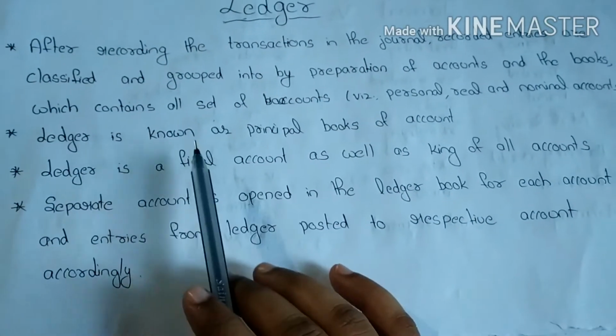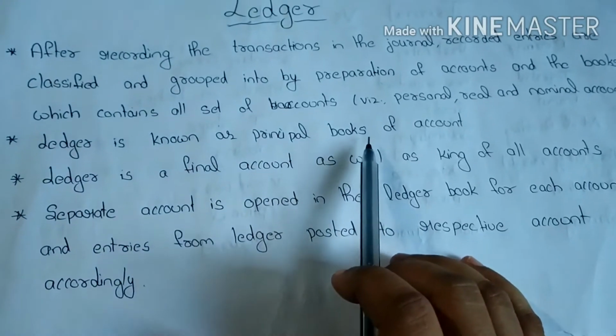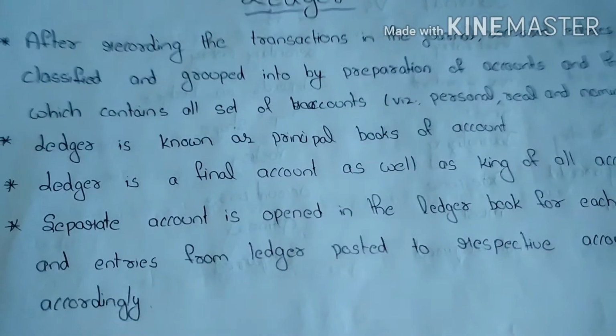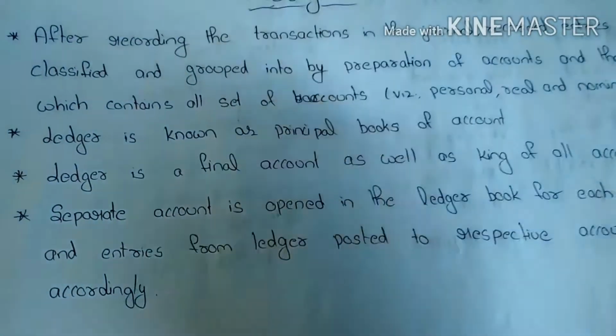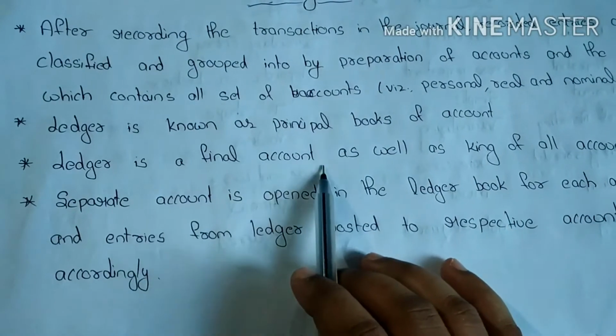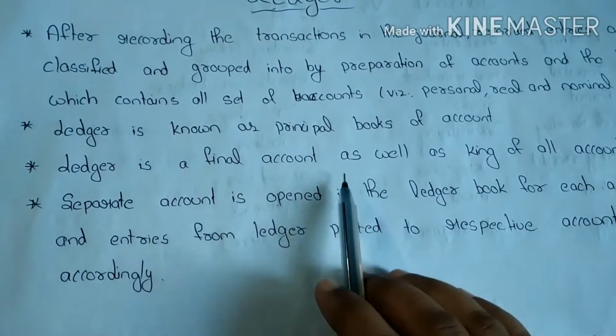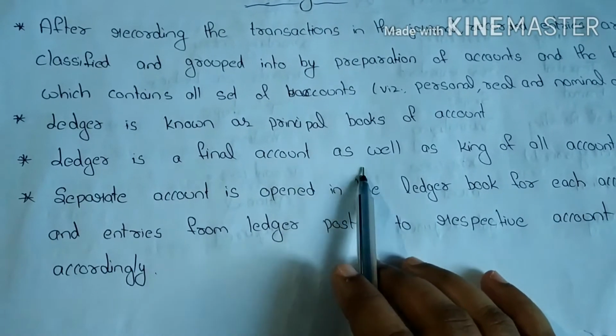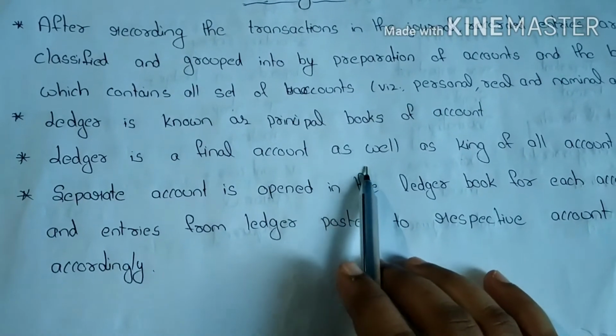Next, ledger is known as the principal book of accounts because the account-wise balance of each account is determined here. Ledger is a final account as well as the king of all accounts, because with the help of ledger we prepare the trial balance, income statement, profit and loss account and balance sheet.